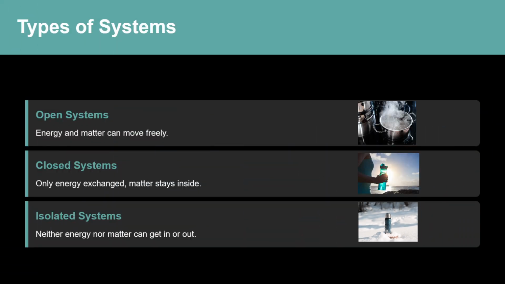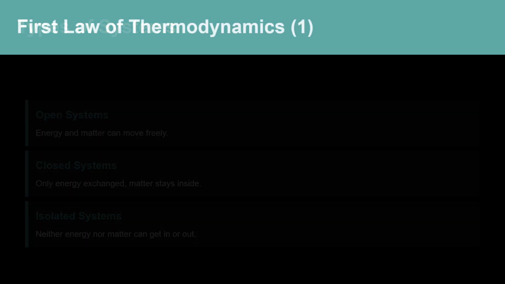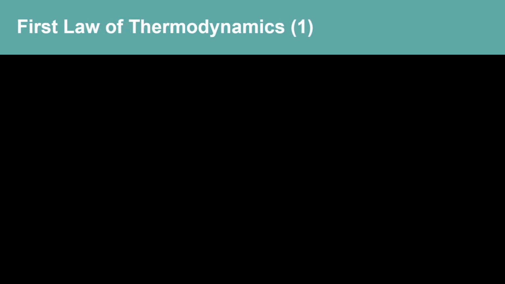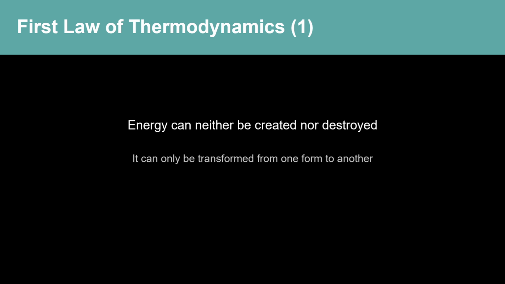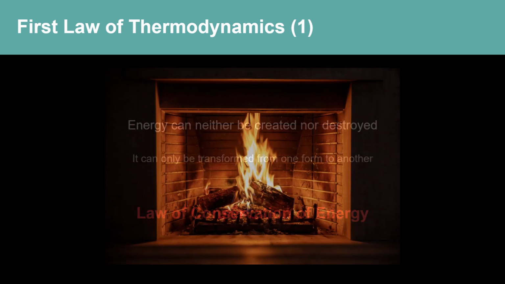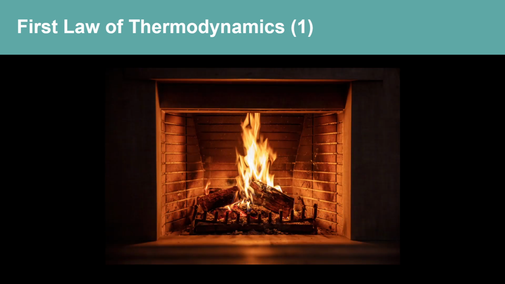Now that we've looked at the basics of systems, let's explore the fundamental laws that govern how energy behaves. We'll start with the first law of thermodynamics. Here's the big idea. Energy can neither be created nor destroyed. It can only be converted from one form to another. This is also called the law of conservation of energy. When you burn wood, the chemical energy in the wood doesn't disappear. It transforms into heat and light energy. The total amount of energy remains the same.